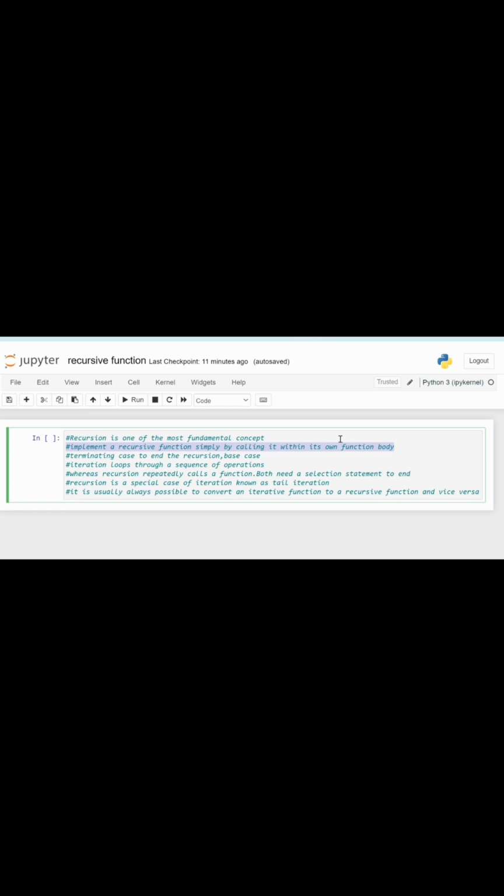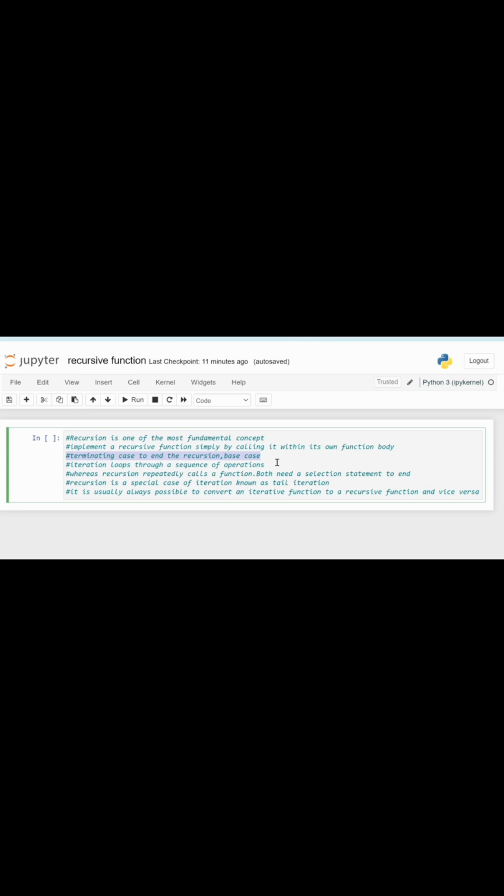have to use a termination case. We have to use some condition to stop that function. So this base case provides a termination case at the end of the recursion, to stop it from going into an infinite loop.